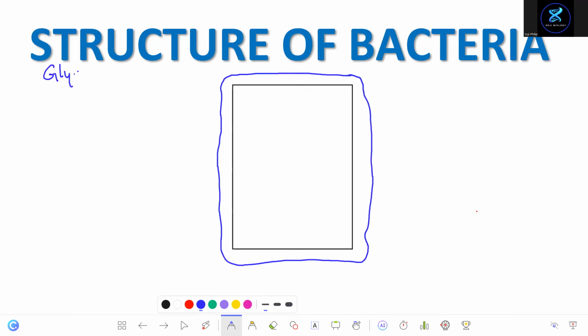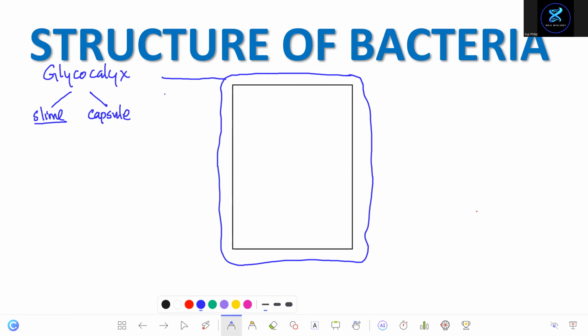They call this glycocalyx. Glycocalyx is of two types, right? Glycocalyx could be a slime covering or it could be a capsule.